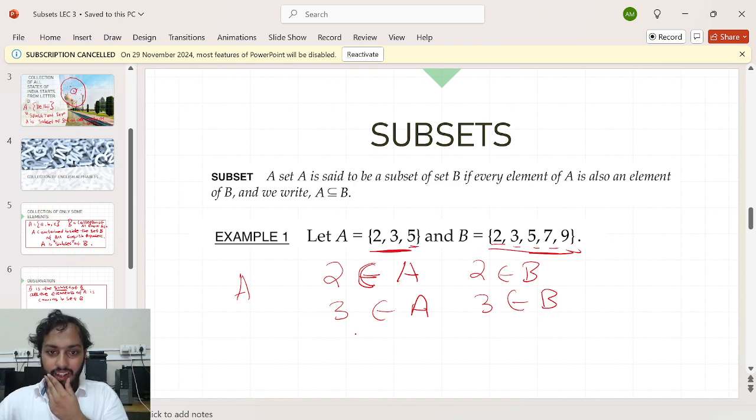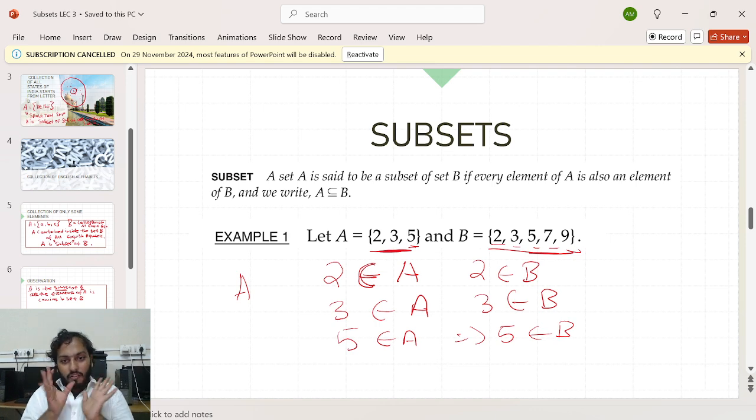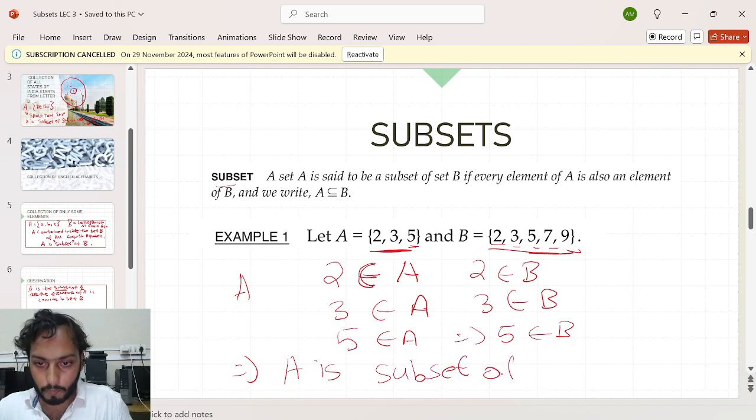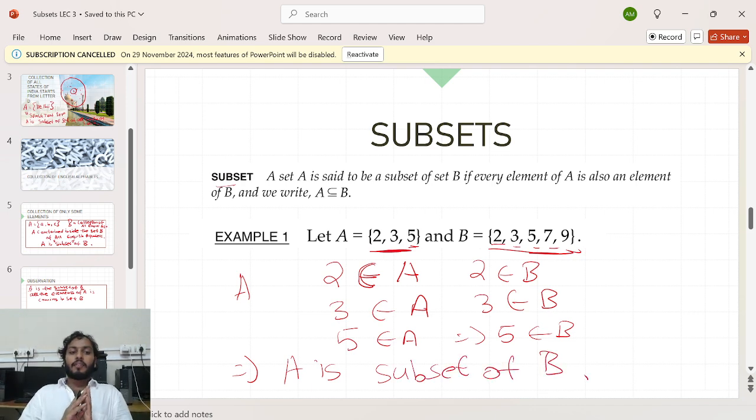Then 5 belongs to A, and 5 belongs to B also. Are you seeing that the set A is contained inside the set B? What can I say now in terms of subset language? Yes, A is a subset of B. That's the meaning. A is a subset of B. I hope you understood.